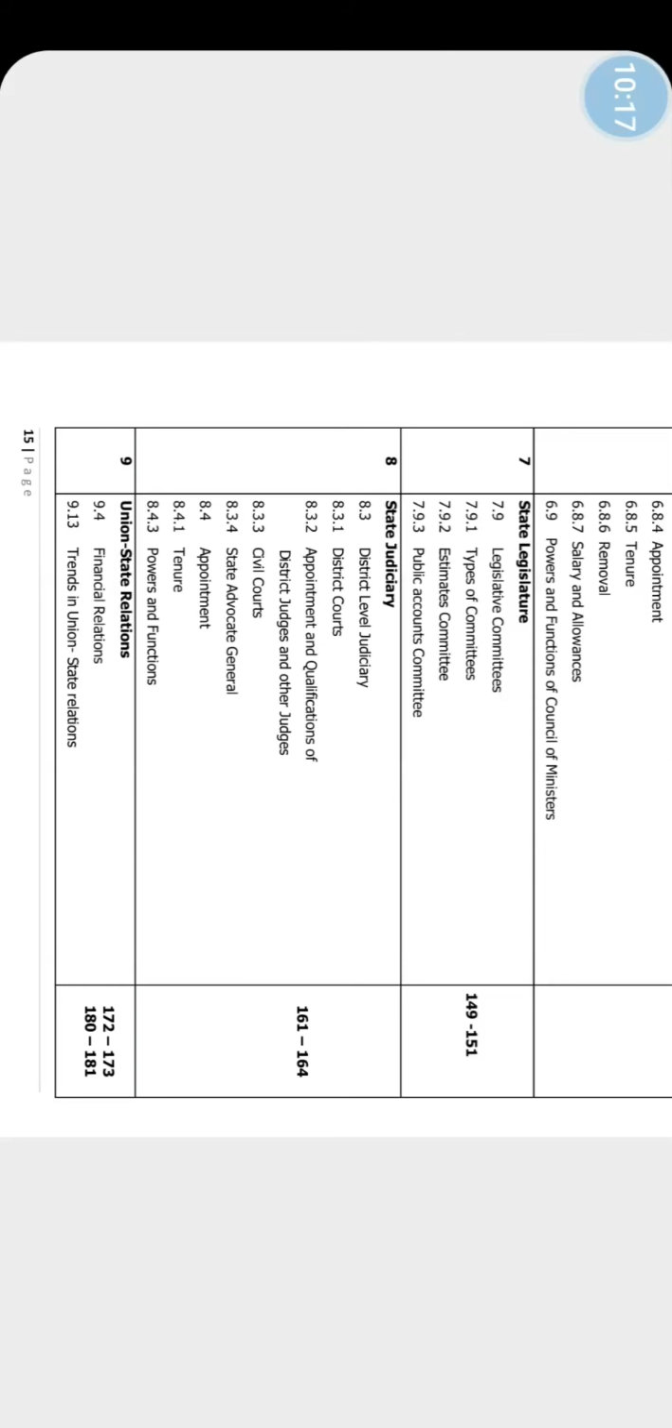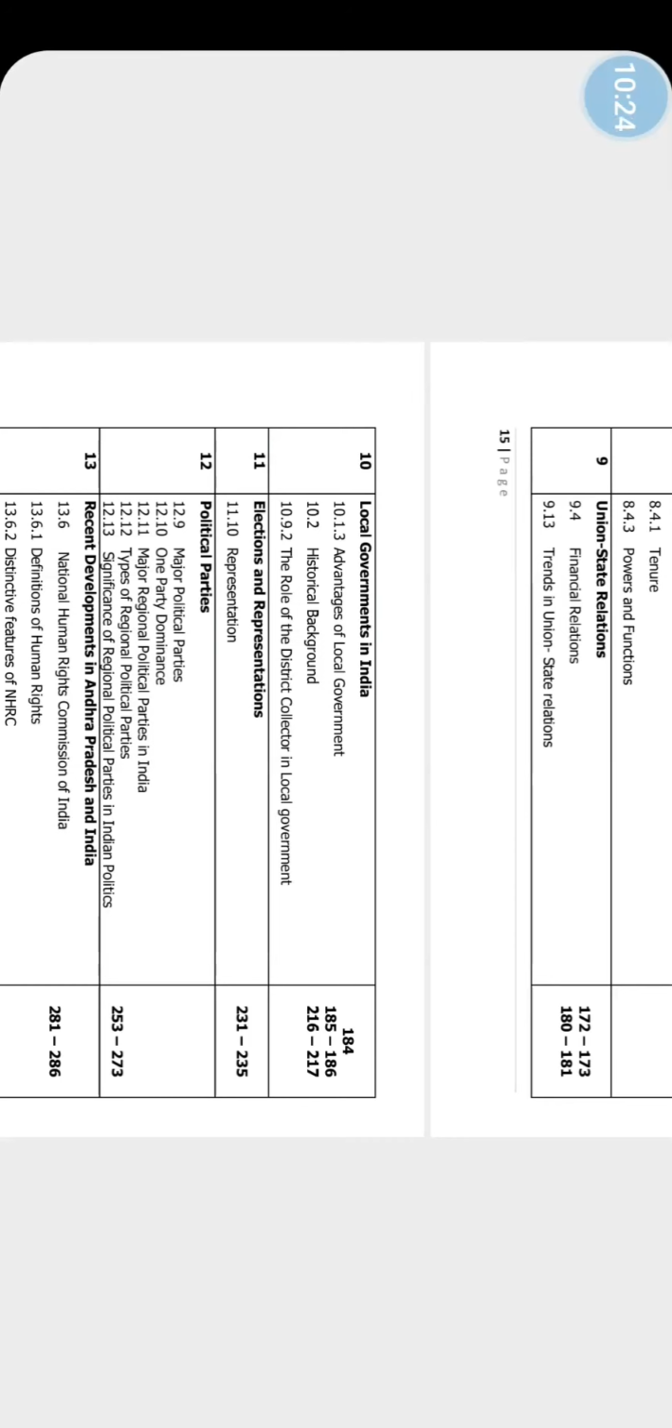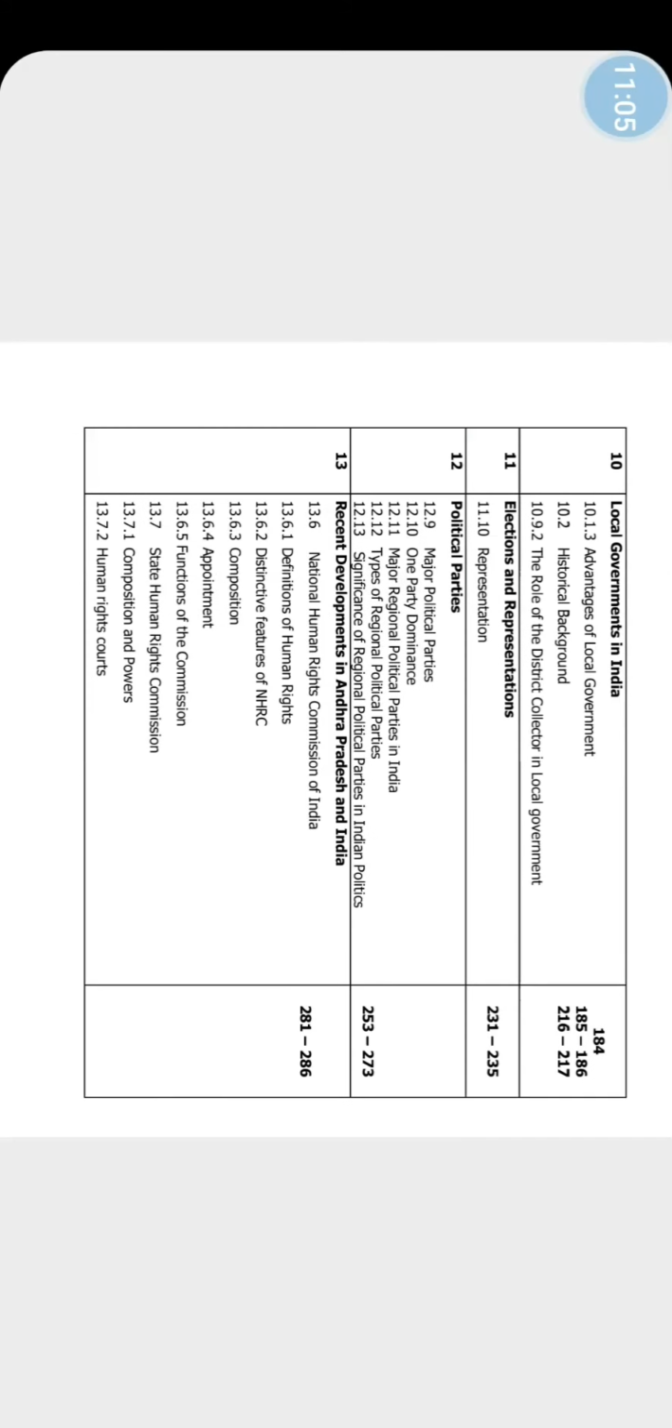Union-State relations, financial relations, trends in Union-State relations. Then 10th chapter, local governments in India, advantages of local government, historical background, the role of district collector in local government. Next, 11th chapter, elections and representation, that is one topic deleted here, representation. Political parties, major political parties, one party dominance, major regional political parties in India, types of regional political parties, significance of regional political parties in Indian politics. These topics are deleted, friends.